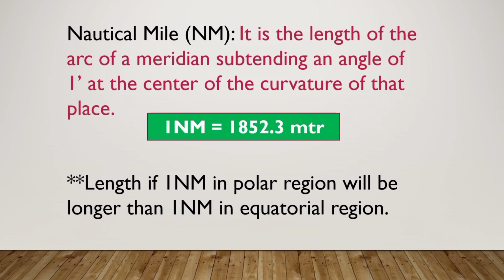Now some important points we should remember. Nautical mile is the unit of distance used in the shipping industry. It is the length of the arc of meridian subtending an angle of 1 minute at the center of curvature of that place. 1 nautical mile is equal to 1852.3 meters. And nautical mile is greater in polar region and shorter in equatorial region.